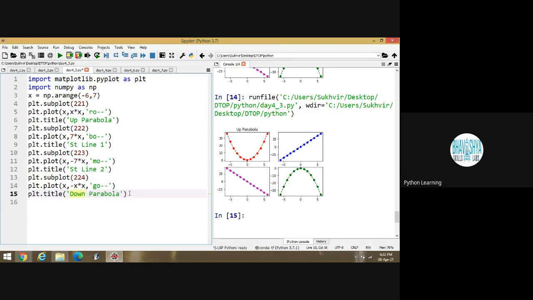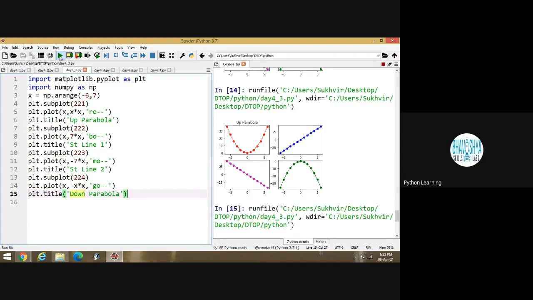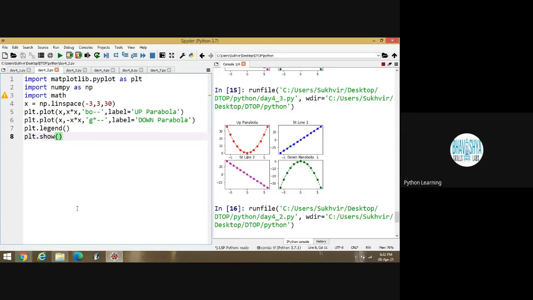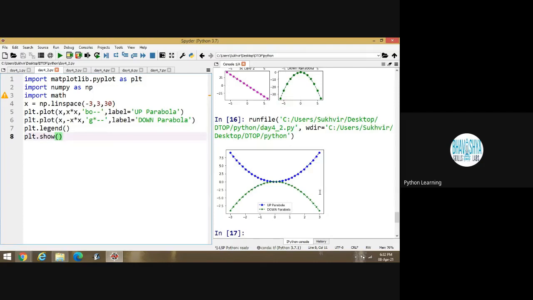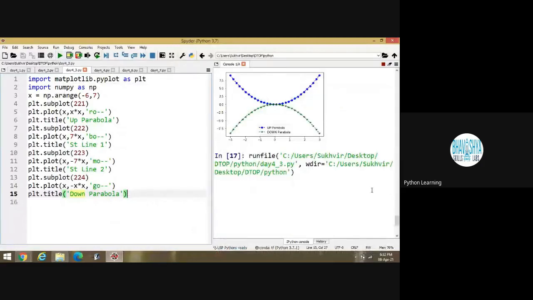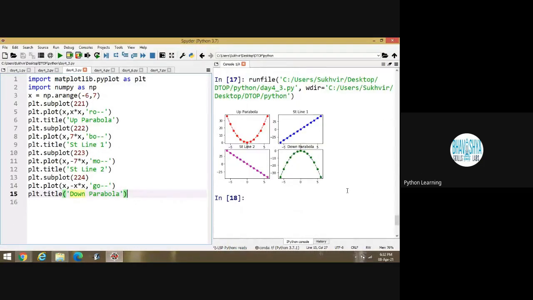Am I audible to all of you? Yes, sir. Okay. Suppose I am executing this one. Look at this content. Is it clear? Four graphs are there, four separate graphs. This one is the target point basically. In the previous content, we were designing the graph in a single block. But in this program, we are designing in different blocks. Look at this one. These are the different blocks. Is it okay?